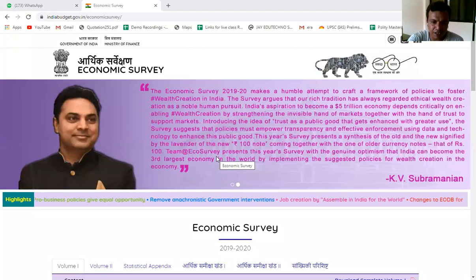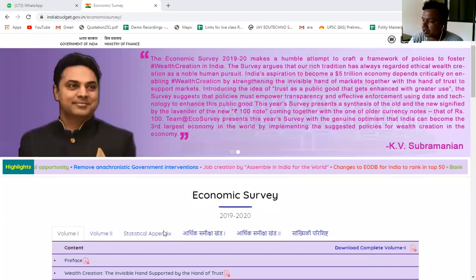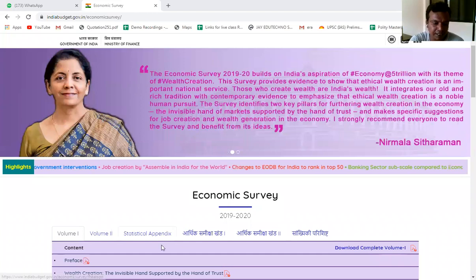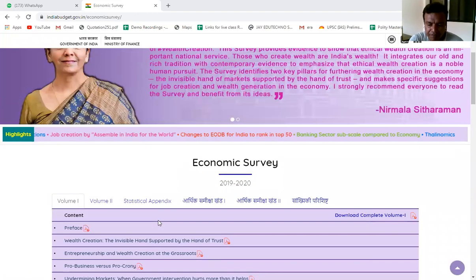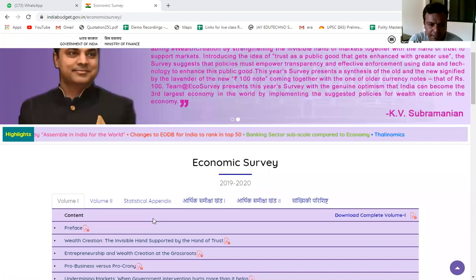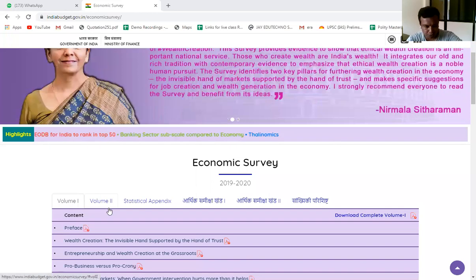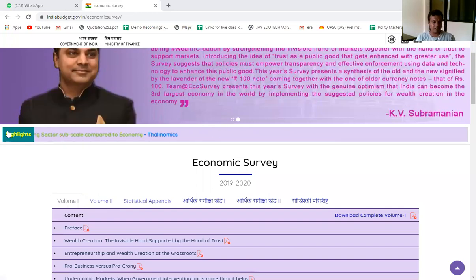That is why it is a very important thing, because most of the current affairs questions are asked from the economic survey. How the questions are framed and how to study the economic survey, I am going to discuss with you today, because the economic survey is a very large and bulky document. It is difficult to read everything, so you have to read selectively for both prelims and mains, right?